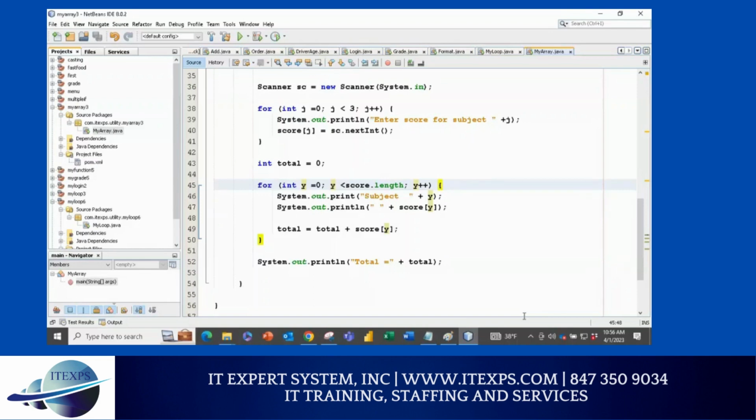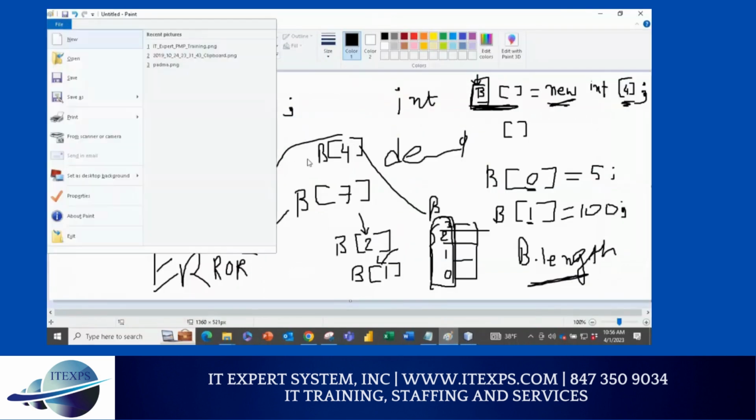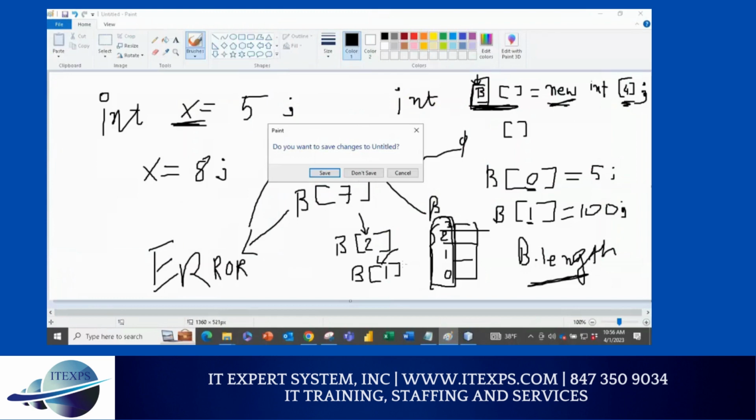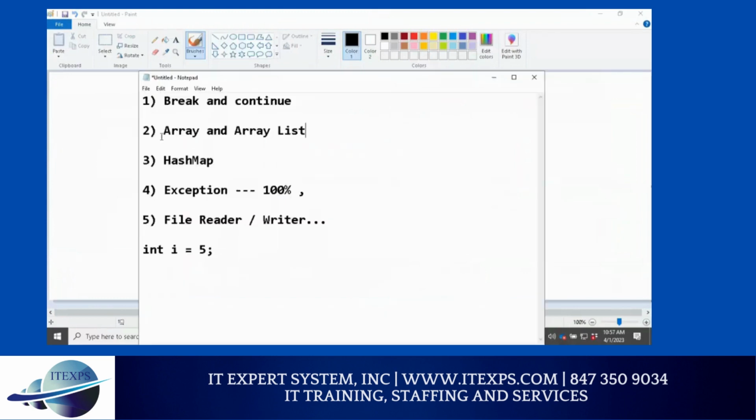Now we're moving to the array list. Before we go to array list, I want to show something and then we'll do the exercise. The next topic we're going to cover is array versus array list. So now let me cover what is an array.